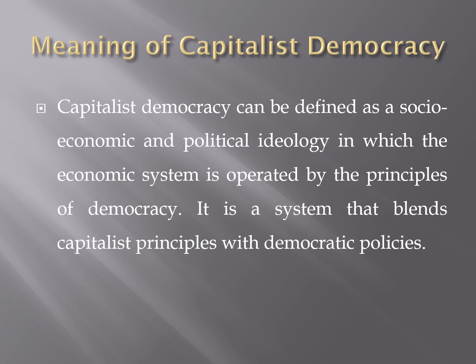Therefore, in capitalist democracy, you find capitalists, that is the people Karl Marx called the bourgeoisie, managing the economy based on the principles of democracy, which is based on the principles of the Constitution, the rule of law, the independence of judiciary, tolerance, and so on and so forth.